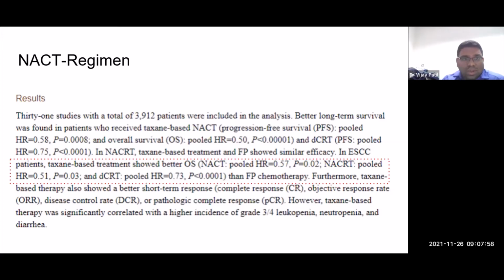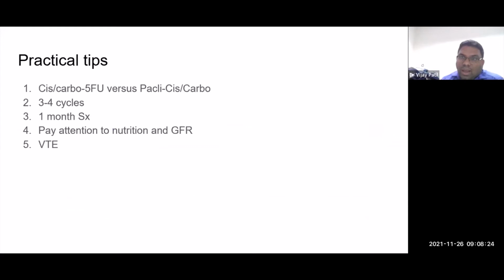Which regimen to choose? Now, when you choose NACT regimens, again, there is evidence that a taxane-based regimen may be a better option than a cis-5FU kind of regimen. We have a study running in TMH in the thoracic DMG comparing cisplatin-5FU versus a taxane plus platinum regimen in resectable esophageal cancers. It would be the first of its kind, and will give you the answer as to which regimen is better. But there is a good hint that paclitaxel, taxane, platinum regimens would likely be the better ones. But at present, the standard stands at cis-5FU regimens for NACT alone, if you want to, in squamous cell carcinoma